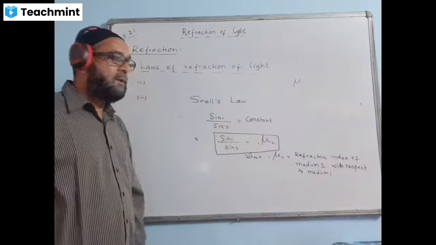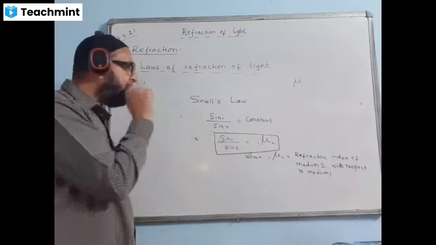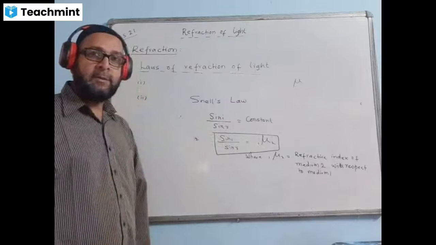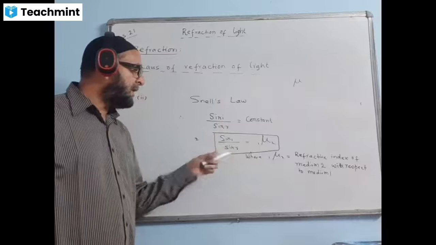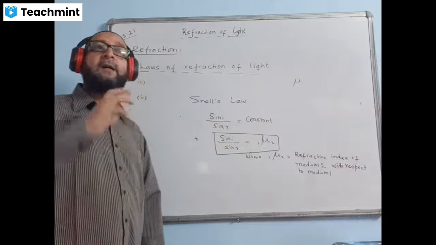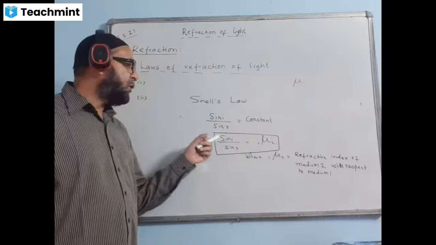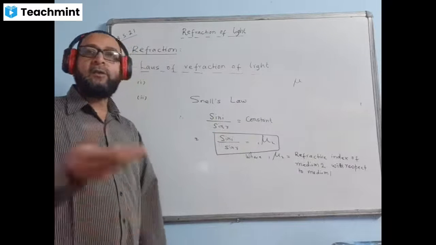We divide this ratio. We say the... while writing sine, I should write SINE, the spelling is S-I-N-E. The sine of angle of incidence has a constant ratio with the sine of angle of reflection. We can say it otherwise also. We can say the ratio of sine of angle of incidence to the sine of angle of reflection is constant.